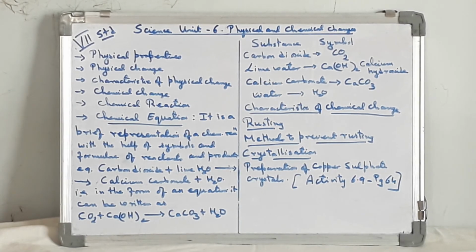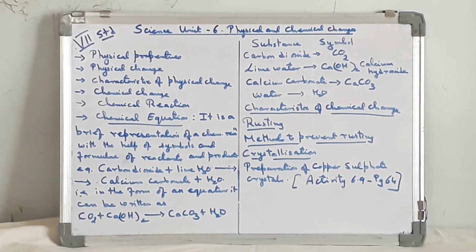For example, burning of coal or wood is a chemical change which is accompanied with heat and light. Now what is rust? Rust is a thin film of brownish substance on iron articles. Then what is rusting? The process by which rust is formed on an iron object in the presence of moisture, that is water vapor, and oxygen is called rusting. For example, if a piece of iron is left in the open for some time, it acquires a film of brownish substance which is called rust.